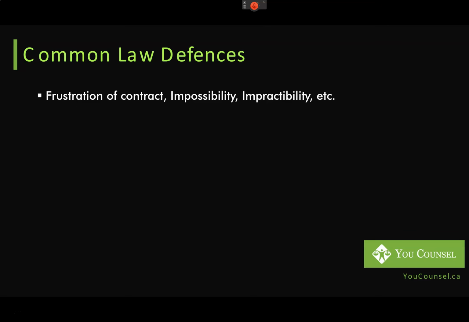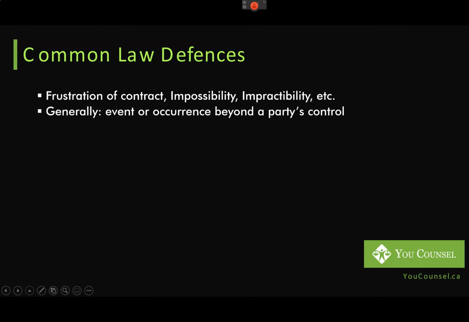There is another one in the US called frustration of purpose. They're all kind of similar, not exactly the same. They have separate definitions, but we're not going to get into that. We will try to keep it simple. What you want to understand is that all of these defenses are saying that an event or occurrence has transpired which is beyond the control of the non-performing party, and that event has disabled the party from performing its obligations under the contract.